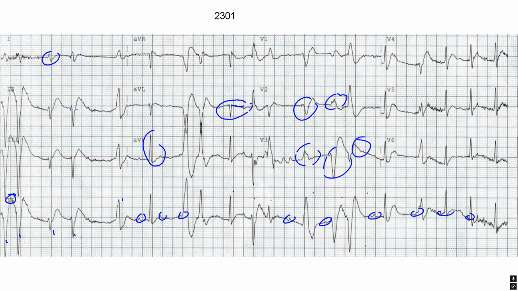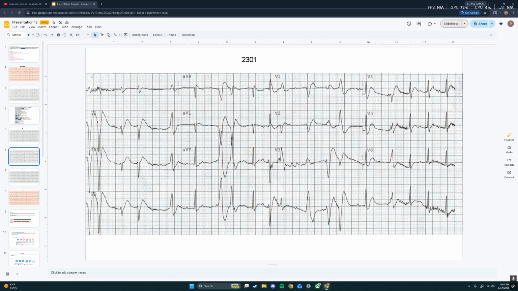Again, difficult for me to tell if there's J-point deviation here. There's still some concerning signs up in AVR and V1. Overall, impossible to tell exactly what's going on. Most important thing is it's good that the patient has a pulse.